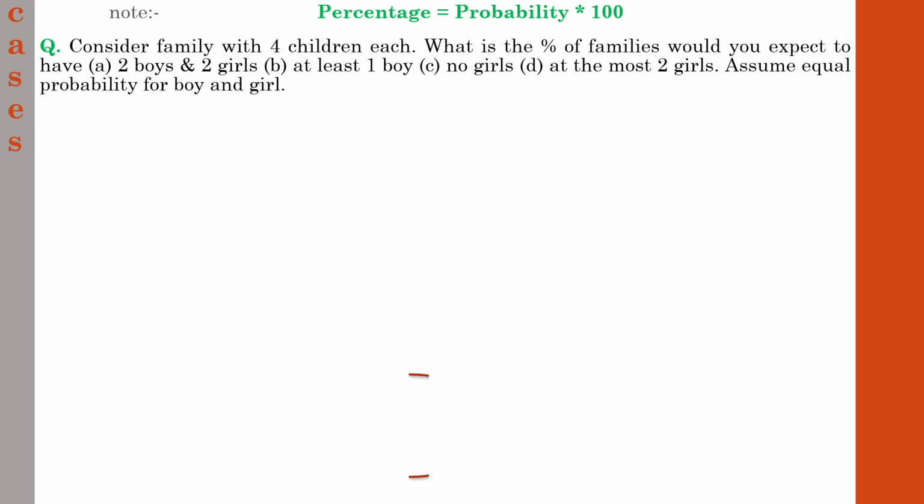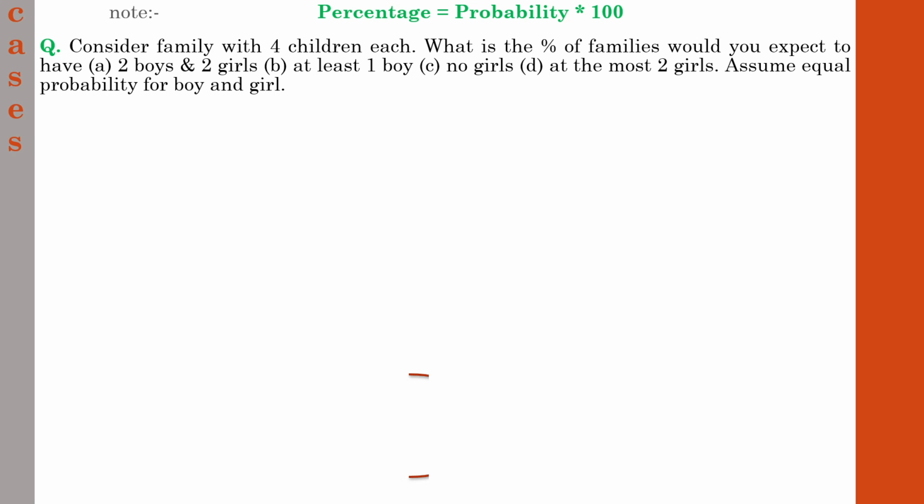Assume equal probability for boy and girl. Okay, it's a hint given in the question. You have to give equal probability for boy and girl. So if you get the probability of boy, that will be the same value with regard to girl, because there is equal probability. So let us find each of the cases.